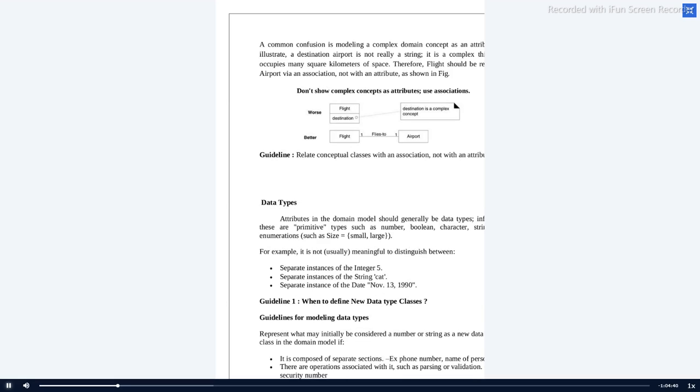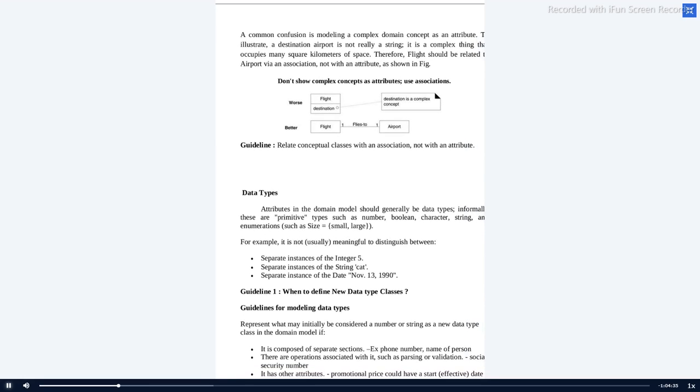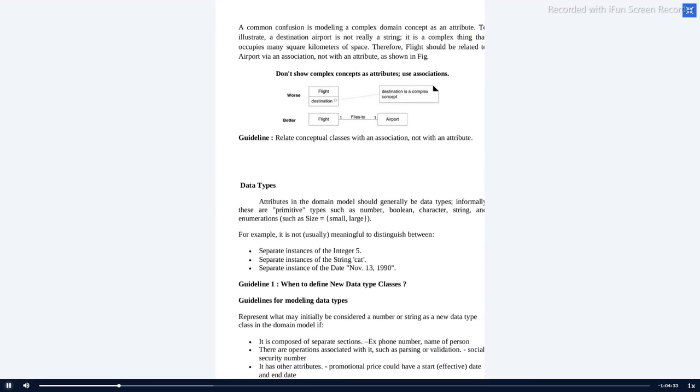Like we discussed previously, that is one more discussion. So here you can note down: don't show the complex concepts as attribute. Use association. For example, if you are using a complex concept as an attribute, instead of that, you can use an association. Here you can note down, so this is the worst case and this is the best case. Flight, destination. For flight, the destination often changes.